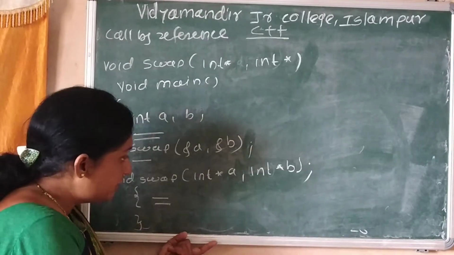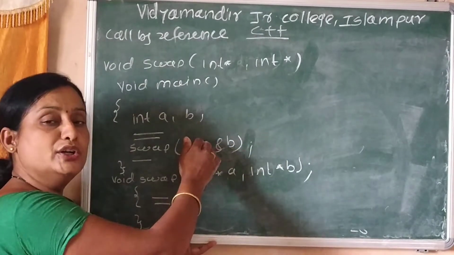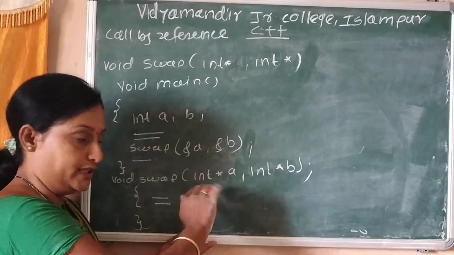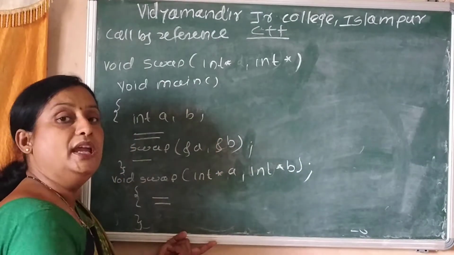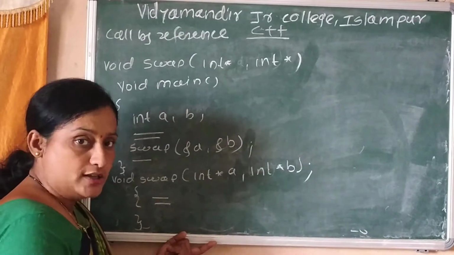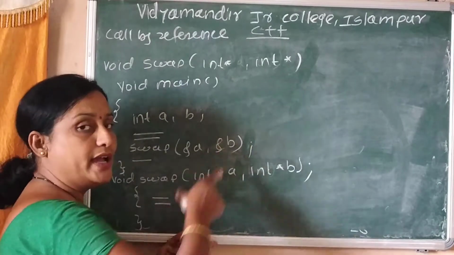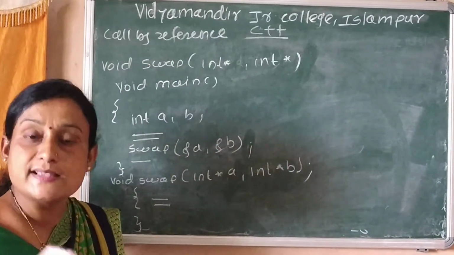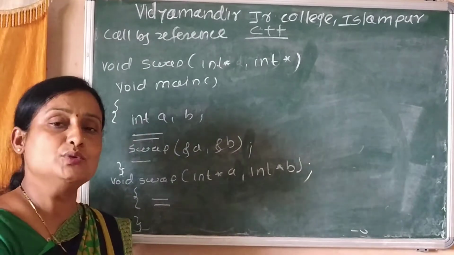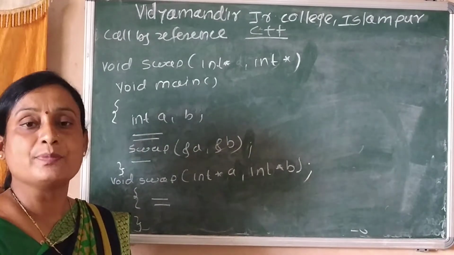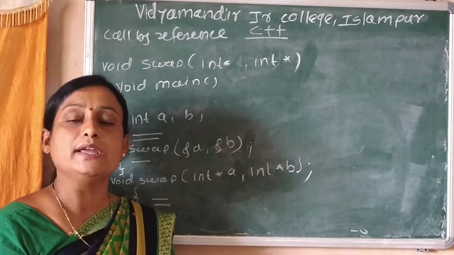This changed value transfers back to the main function when control returns, because the address of the formal argument and the address of the actual argument are the same. So a change in the formal argument affects the actual argument. So in call by reference, the value may be changed.